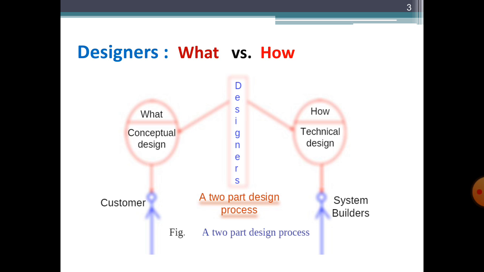We are more conscious toward the solution part in technical design, while in the what part we are more conscious toward what the system will do, like the requirement analysis and gathering phase, which ultimately produces the SRS document, which serves as the first artifact in the architectural diagram, which provides a lines and boxes diagram.